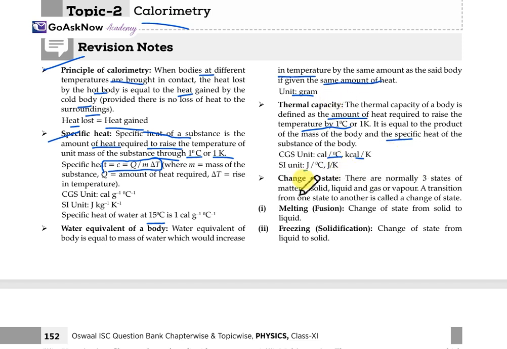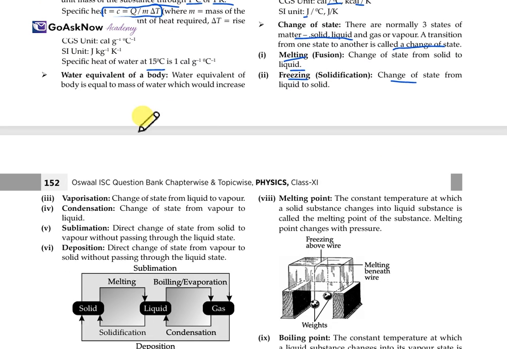Now the change of state. There are normally 3 states: solid, liquid, and gas or vapor. A transition from one state to another is called change of state. Melting or fusion is the change of state from solid to liquid. The change from liquid to solid is freezing or solidification. Vaporization is the change from liquid to vapor. Condensation is the change from vapor to liquid, and sublimation is the direct change of state from solid to vapor without passing through the liquid state.